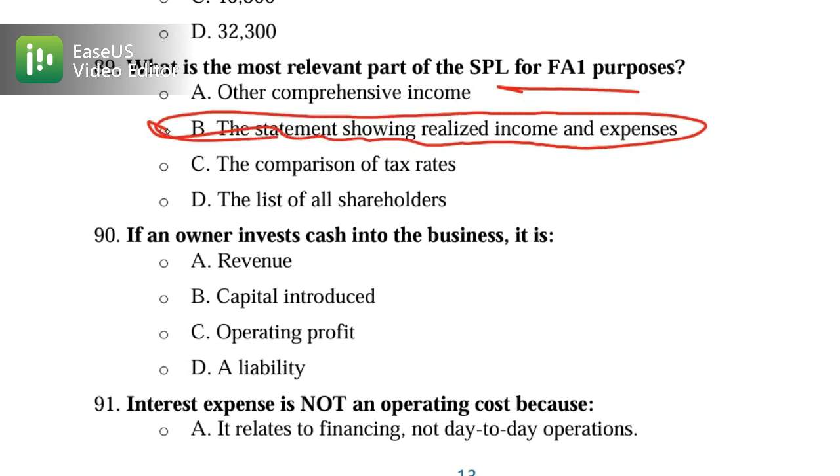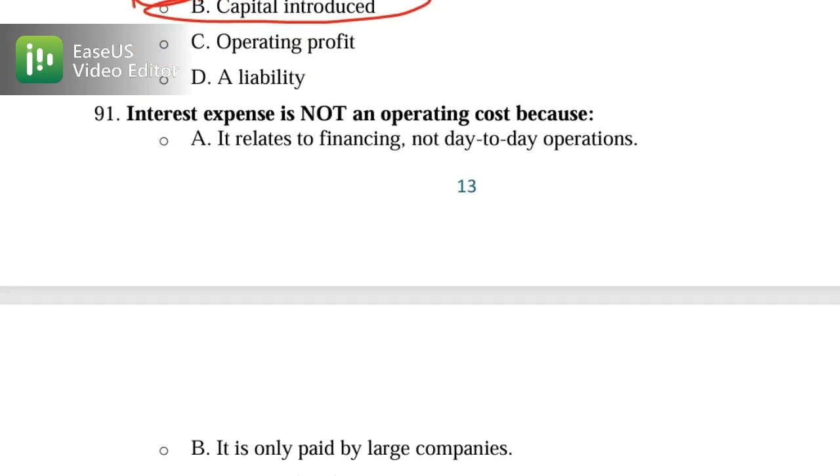If an owner invests cash into the business, it is called, fill in the blank, capital introduced. When the owner introduces cash into the business, we call it a capital introduction, or capital investment. And 91: interest expense is not an operating expense. Why? Because it relates to financing and not to day-to-day operations. So option A is the correct one.